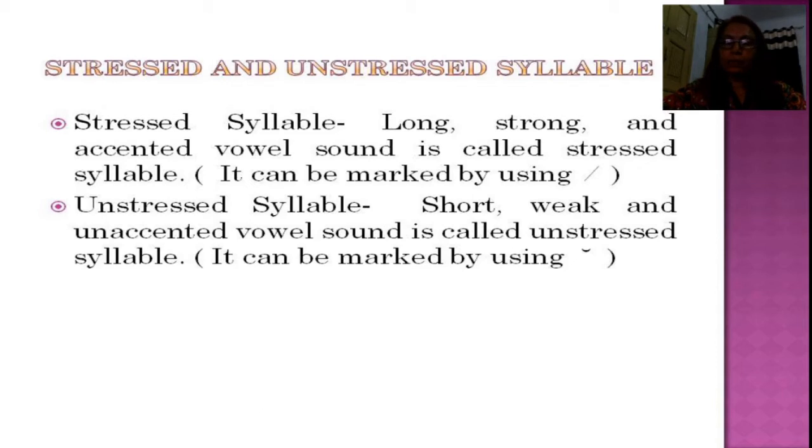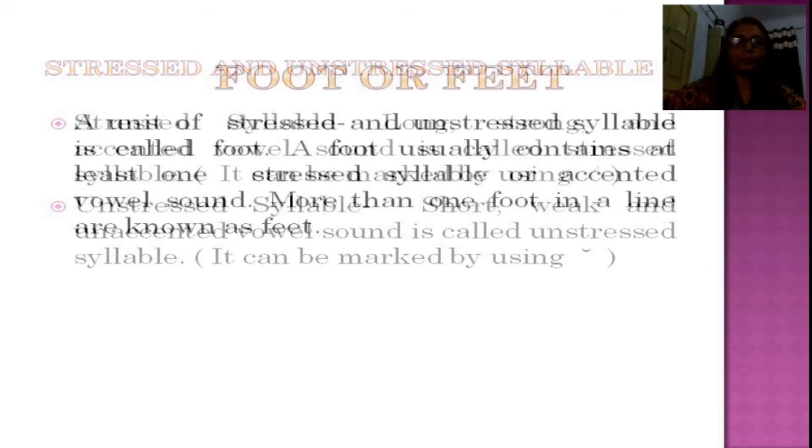How can we decide the metrical pattern? The metrical pattern can be decided on the basis of stressed and unstressed syllables. What is a stressed syllable? A long, strong and accented vowel sound is called a stressed syllable, and it can be marked by using a long mark or sometimes by making the letters bold. An unstressed syllable is a short, weak and unaccented vowel sound.